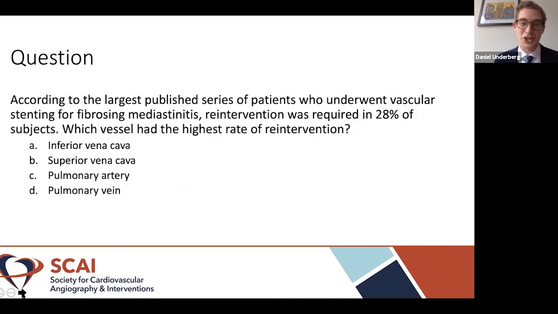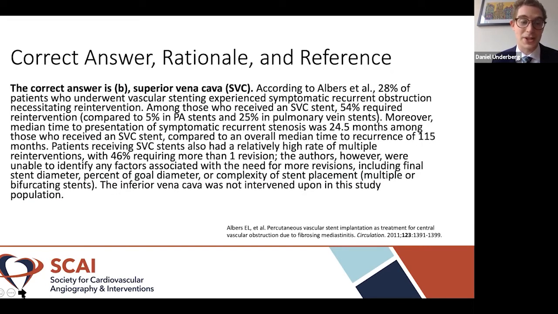So this is a question that we are proposing just in the context of this case. According to the largest published series of patients who underwent vascular stenting for fibrosing mediastinitis, reintervention was required in 28% of subjects. Which vessel had the highest rate of reintervention? And the correct answer to this question is choice B, the SVC.